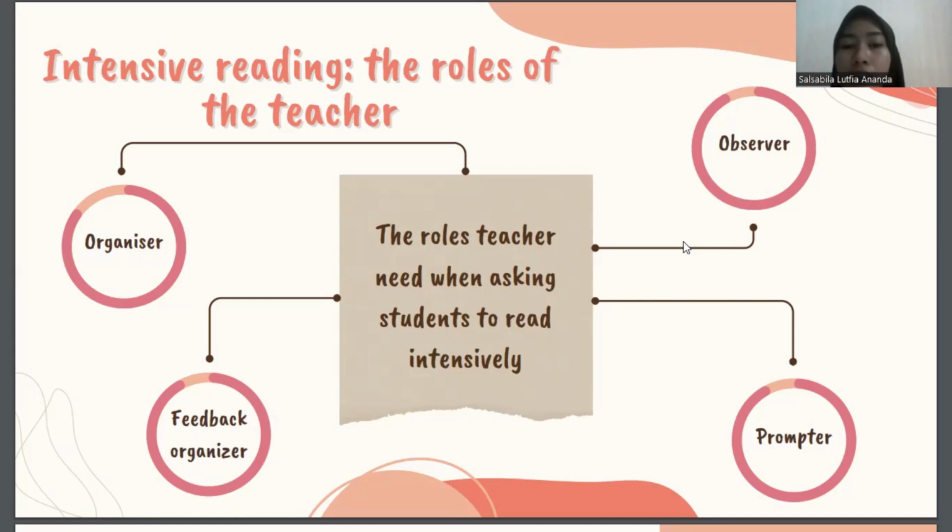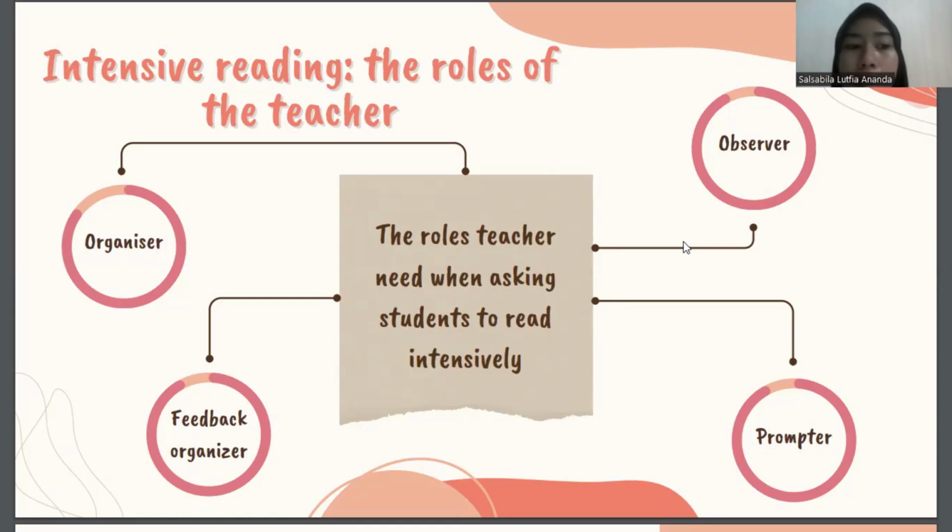And then the third is feedback organizer. We also, as teachers, should give our students feedback when they have completed the task. We can lead a feedback session to check that they have completed it successfully. We may start by having them compare their answers in pairs and then ask for answers from the class in general or from pairs in particular. And students often feel appreciated by getting good feedback from their teacher.